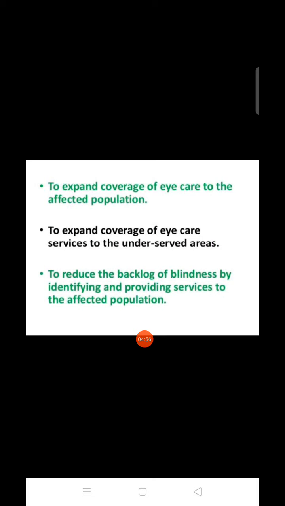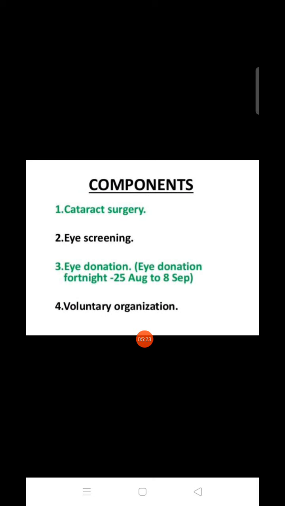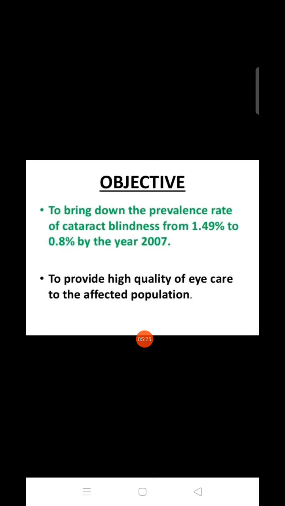We have to expand the coverage of eye care to rural areas and all these underserved areas, and reduce the backlog of blindness by identifying and providing service to the affected population. I am repeating the objectives.